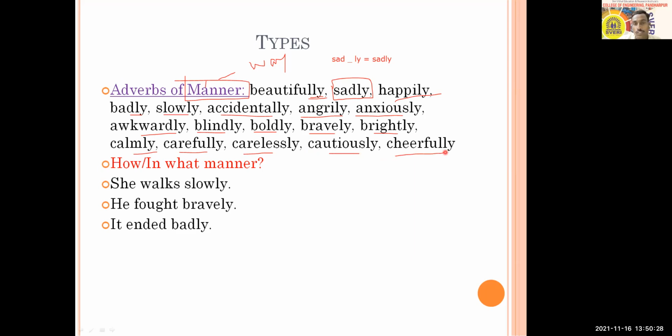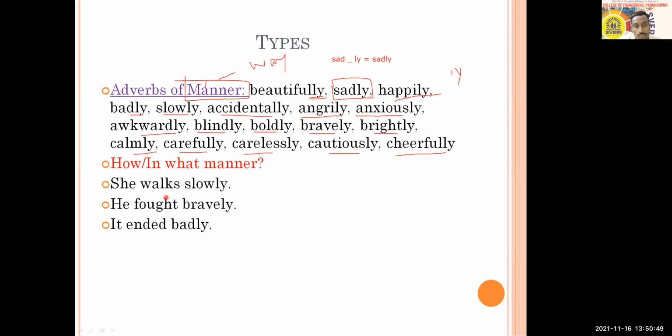You can also add to this list, or you can add the ly suffix to a number of adjectives. For example, take active. Active is an adjective. If you make it ly, actively will become an adverb.